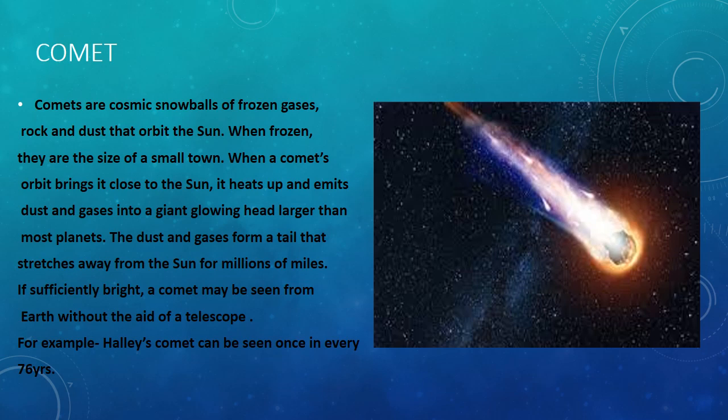The most famous comet is Halley's Comet. It can be seen once in every 76 years. It was last seen in 1986. There are some comets that take even longer than Halley's comet to orbit the sun. Sometimes if comets are very bright, they can be seen without the aid of a telescope.